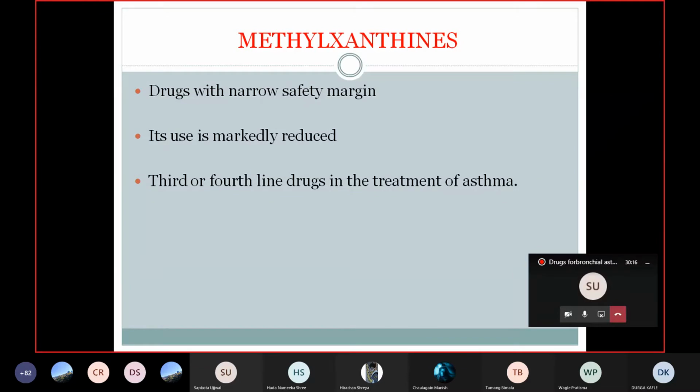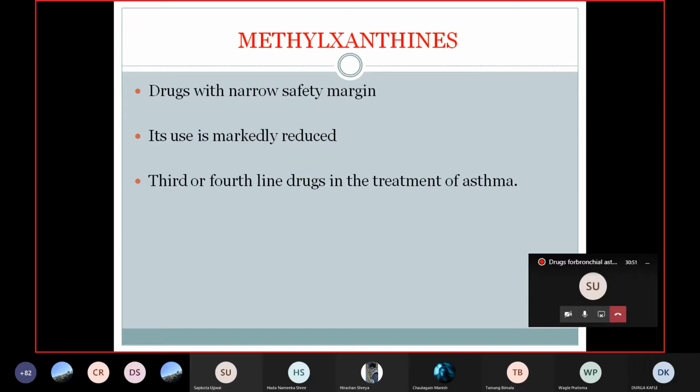Do you know how these drugs act? What is the mechanism of this methylxanthine, theophylline, aminophylline? Anybody know? Inhibiting phosphodiesterase. It has multiple mechanisms of action. The one is it inhibits the phosphodiesterase enzymes. This phosphodiesterase is responsible for the metabolism of cyclic AMP, thereby decreasing the level of cyclic AMP.